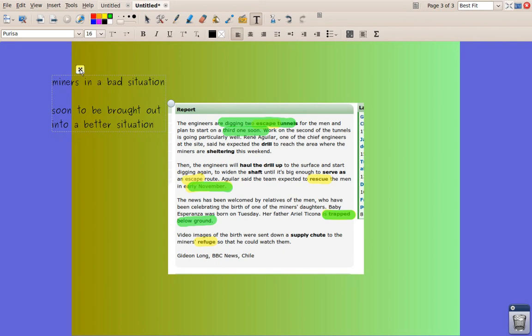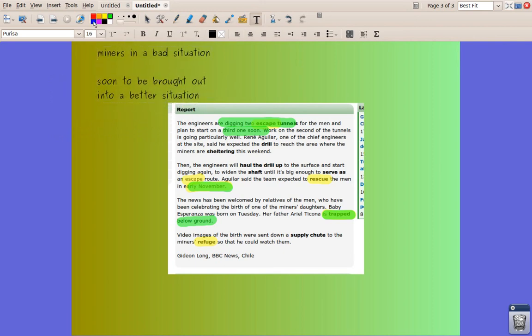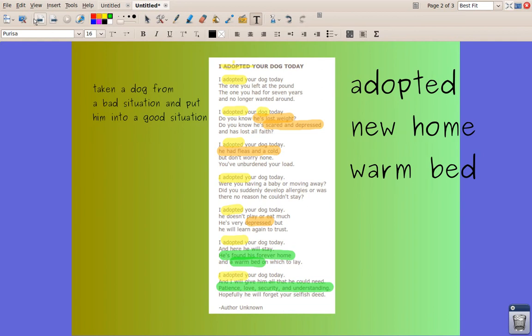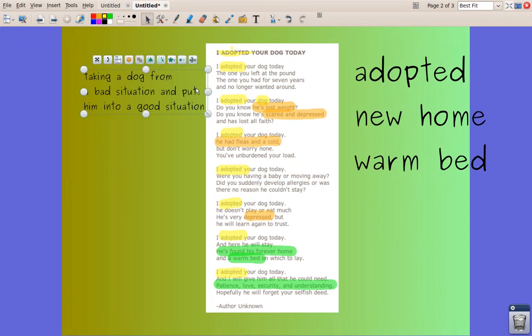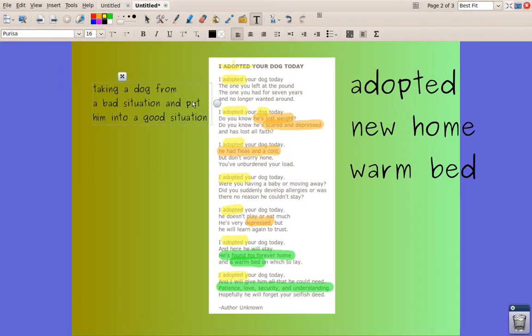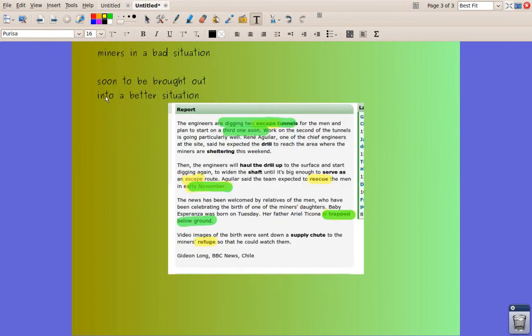So we can compare our short notes about the poem, which is taking a dog from a bad situation and putting him into a good situation, versus miners in a bad situation to be brought out into a better situation.